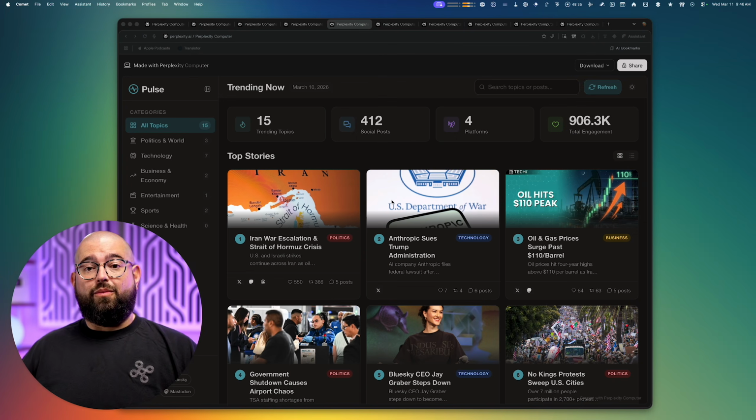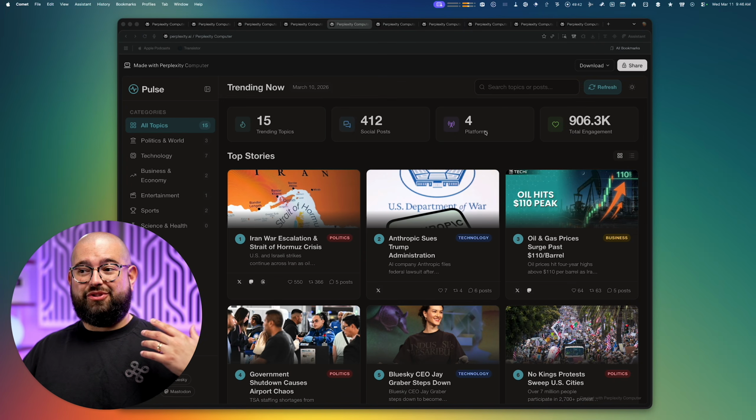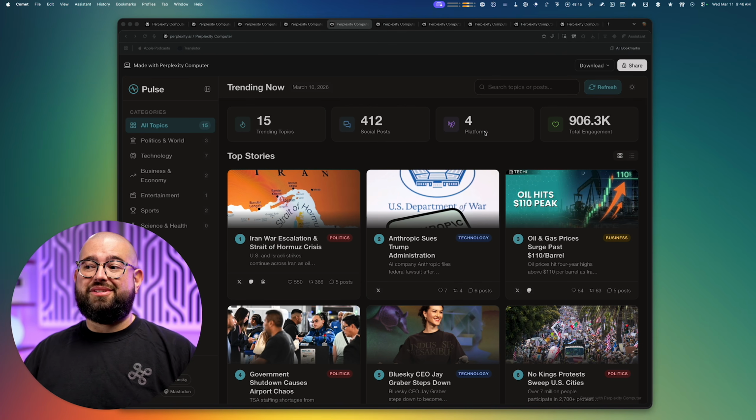Possibilities are endless. One of the other apps I asked it to build was a news aggregator based on what's trending on social media across all the different platforms. So this is checking Threads, Mastodon, Bluesky, and X.